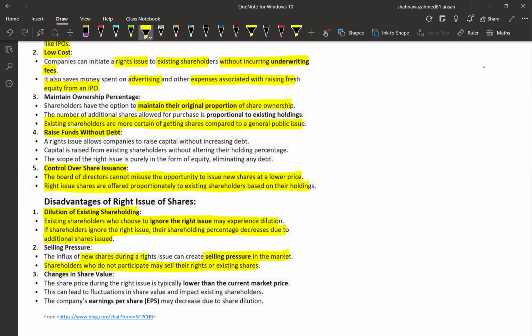Similarly, changes in share value. The share price during the right issue is typically lower than the current market price. This can lead to fluctuation in share value, impacting the existing shareholders. The company's EPS might decrease due to share dilution.